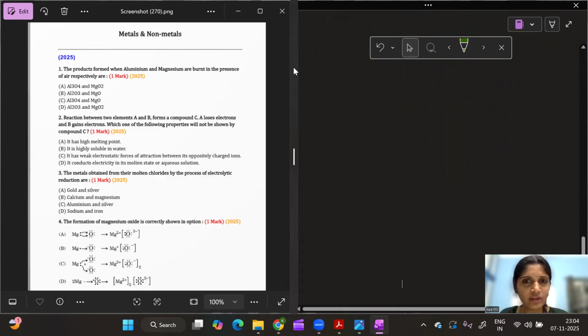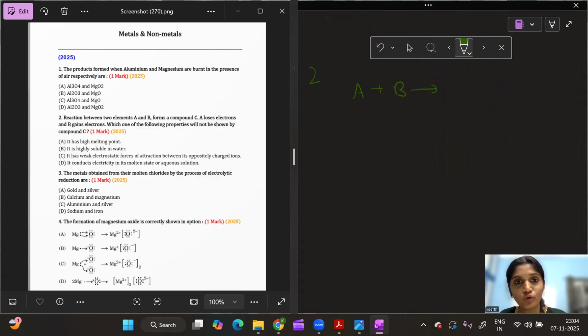Here in the second question, it is given that the reaction between two elements A and B forms a compound C. So I have two elements which react to form compound C. He is saying A loses electrons, and B is gaining electrons. If an element is losing electrons, it will form a cation, A plus, and if an element is gaining electrons, it will form an anion, B minus. So this is my cation and this is my anion.